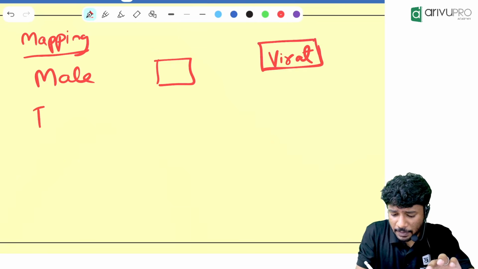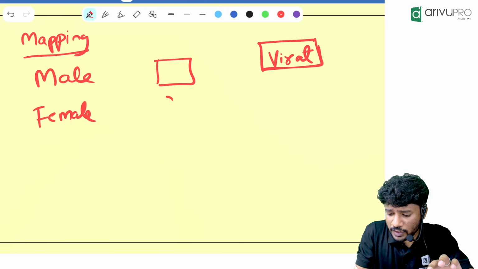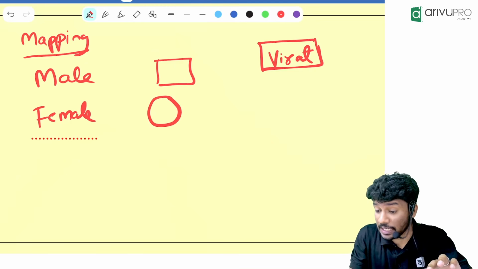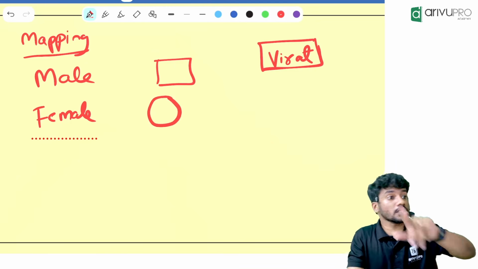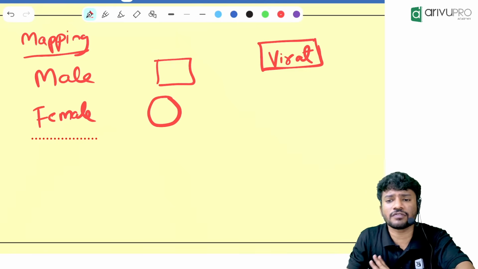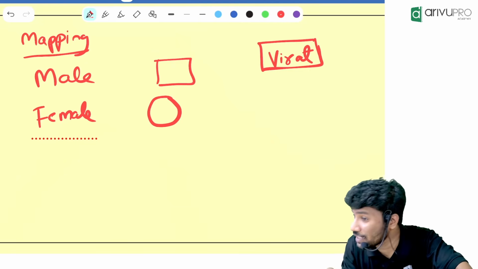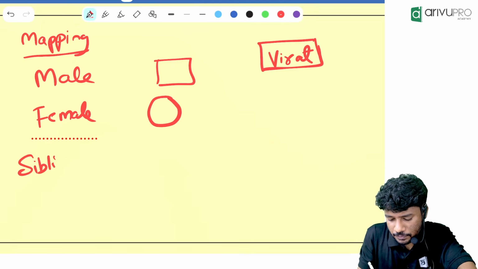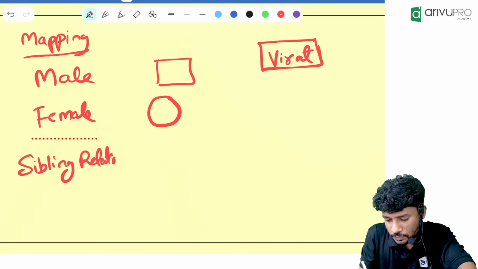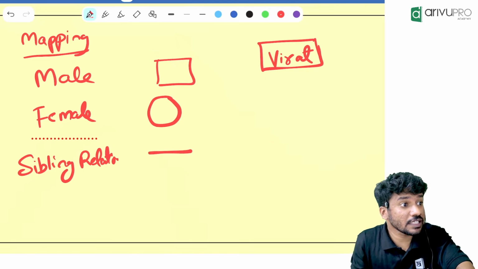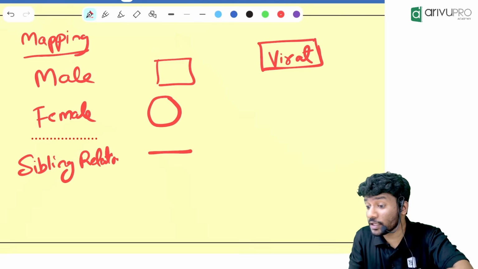Then female. Female we will use what? Circle. Male, square box; female, circle. These two things are important, basic things. If you go wrong with any of this, your answer will go wrong completely. Then next one, sibling relation. We will use a single horizontal line. Single horizontal line we will use for sibling relation.